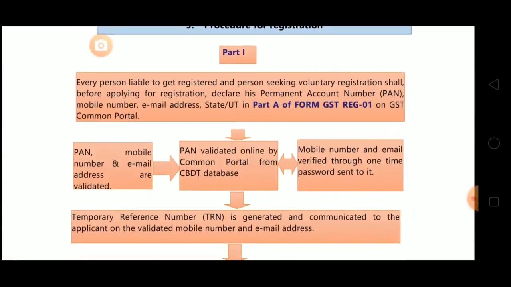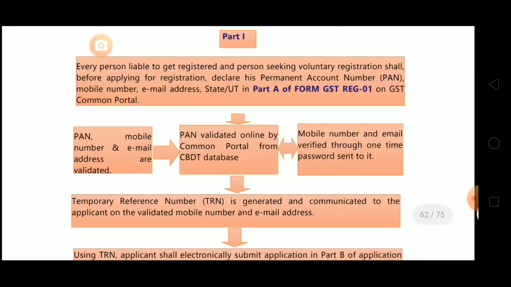Now part 1, it's given here, every person liable to get registered. Liable to get registered means sections 20 to 24 they are saying, and a person seeking voluntary registration shall, before applying for registration, declare his PAN, that is permanent account number. First is permanent account number, then mobile number, email address, state or union territory, in part A of form GST REG 01 on GST common portal. They are supposed to declare 4 things: PAN, mobile number, email address, and state or UT.